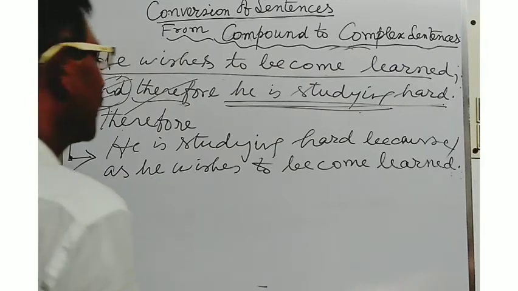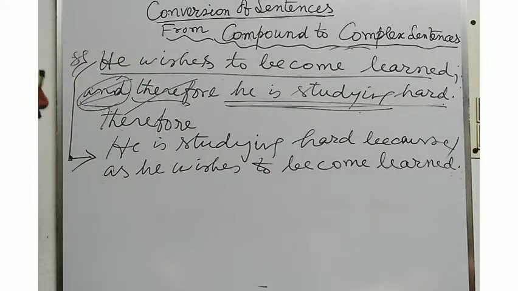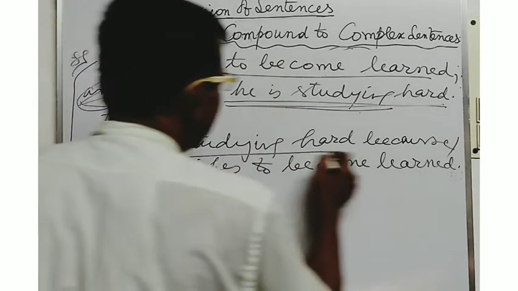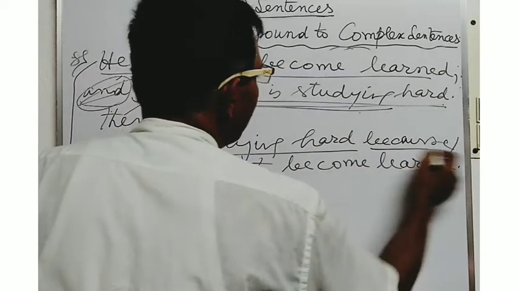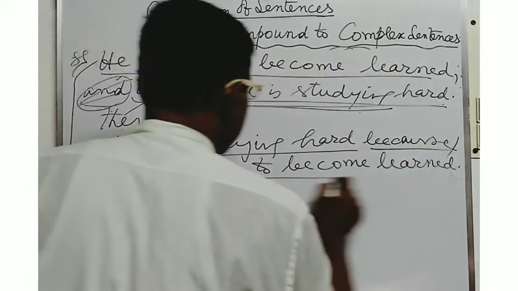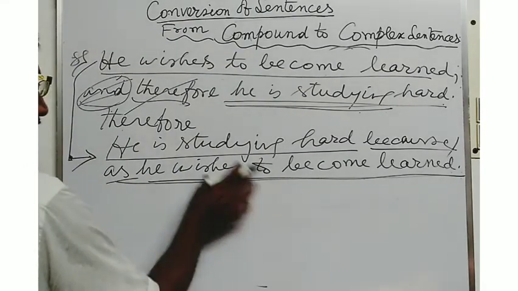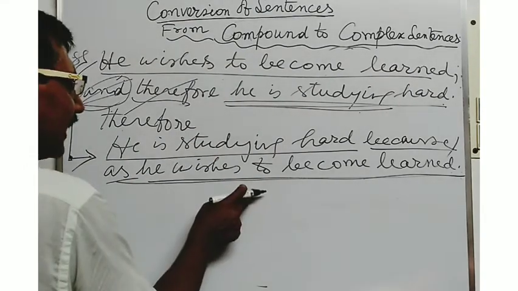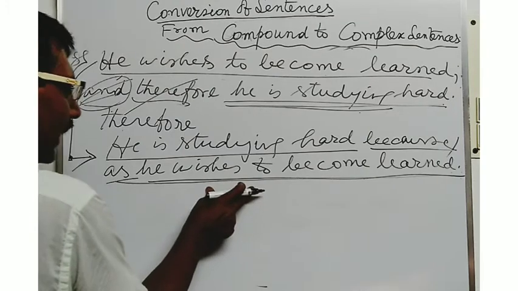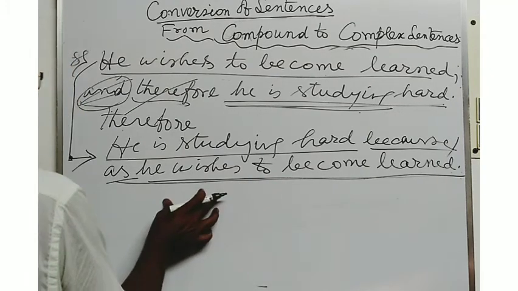He is studying hard because or as he wishes to become learned. Here he is studying hard, this is the main clause. Because or as he wishes to become learned, this is the subordinating clause. As there is one principal clause with one subordinating clause, this is a complex sentence.